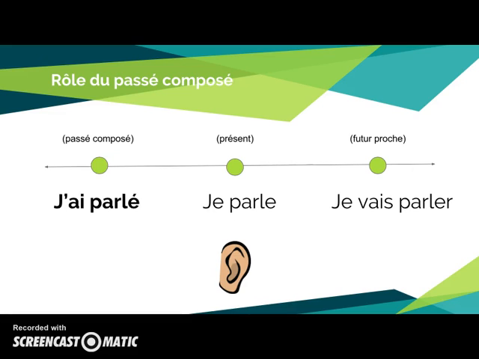So beginning in the middle, if I say je parle, and the ear's there to kind of remind you of the pronunciation, in je parle, I'm communicating something that's happening now. When I say je vais parler, that's something that's going to happen in the future. But when I say j'ai parlé in the passé composé, that's something that has happened in the past. So just one more time, note the difference between j'ai parlé and je parle. Okay, it should really sound different.